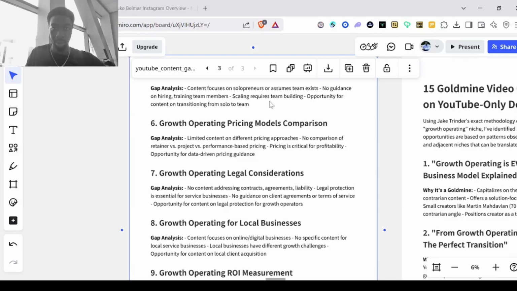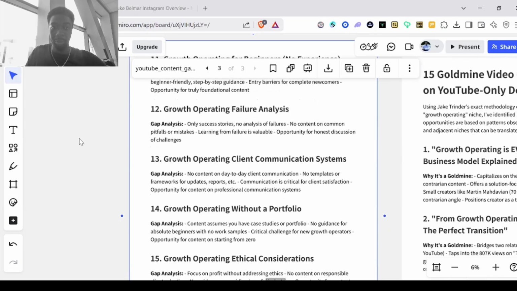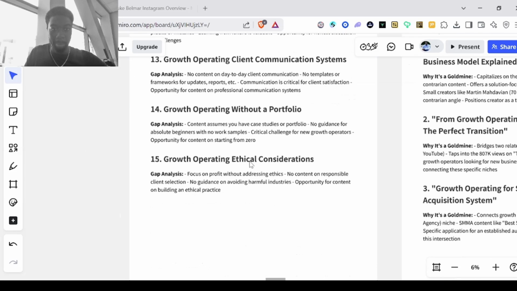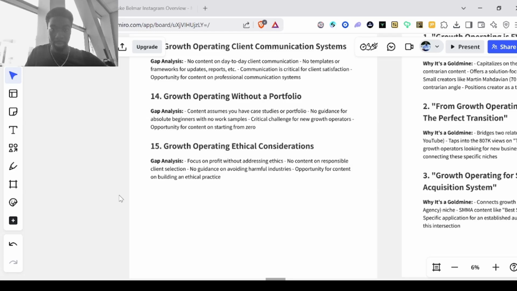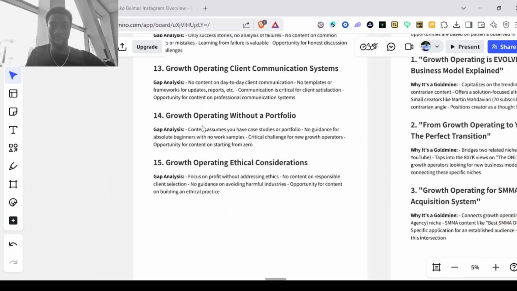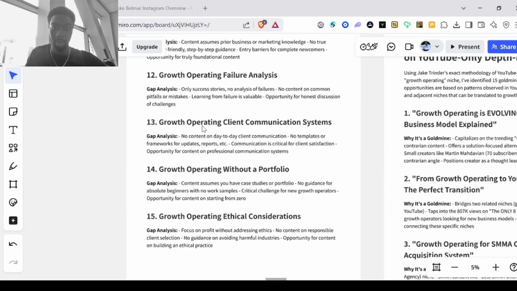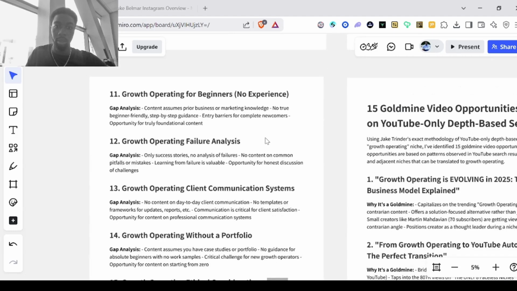If you actually go and do the manual work yourself, how long will it take? 2, 3, 4 hours to try to come up with these types of conclusions. But you'll still come up with basically very similar, same-ish results, right? Growth operating without a portfolio. That's definitely something people are looking for, 100%. There are videos made about that get a lot of views.